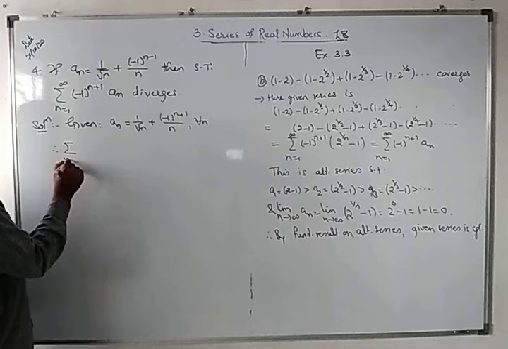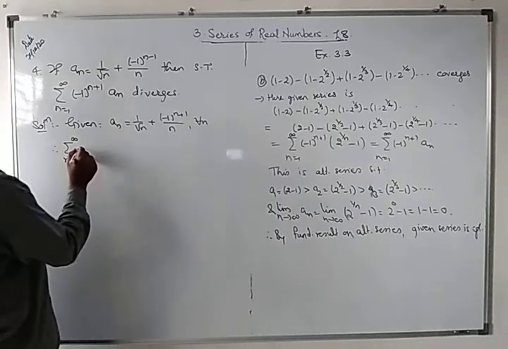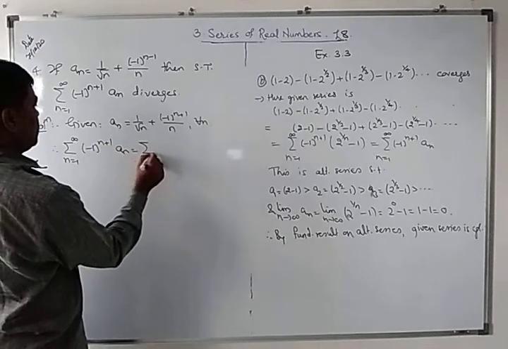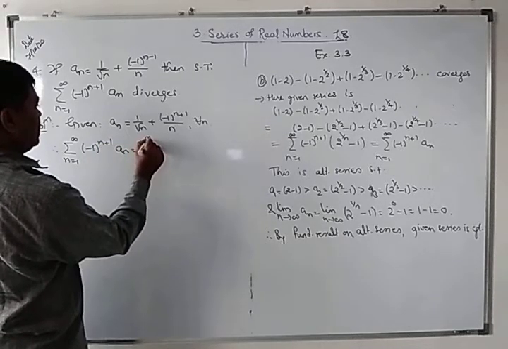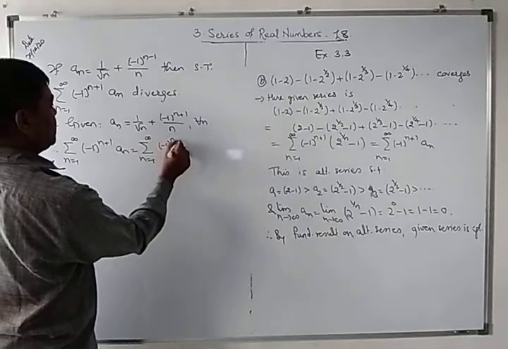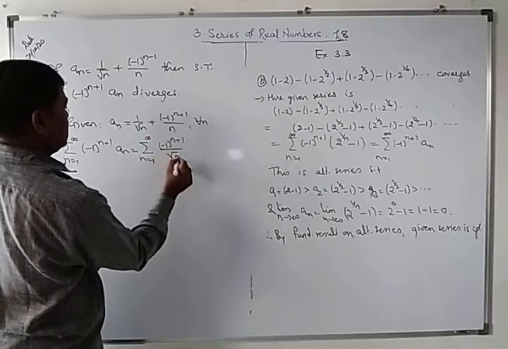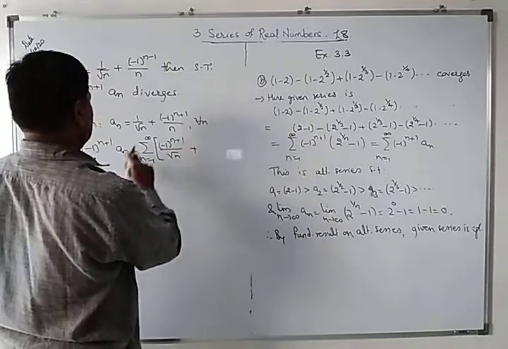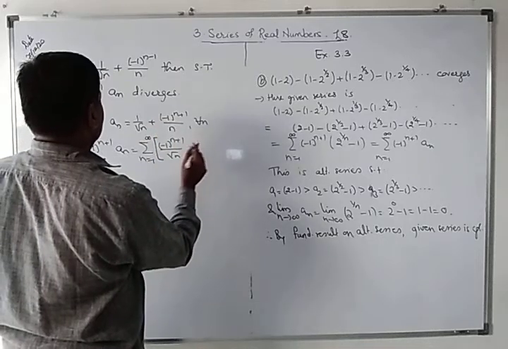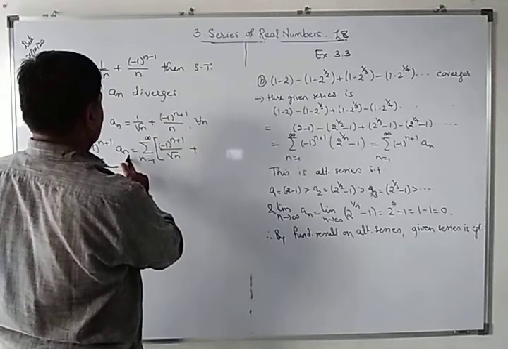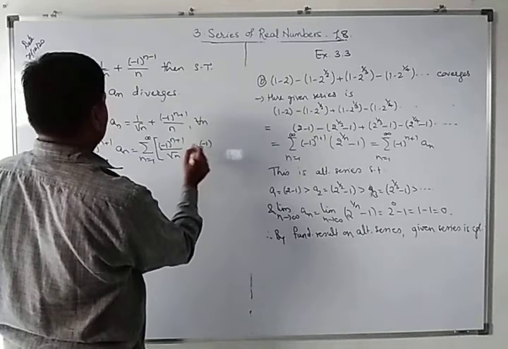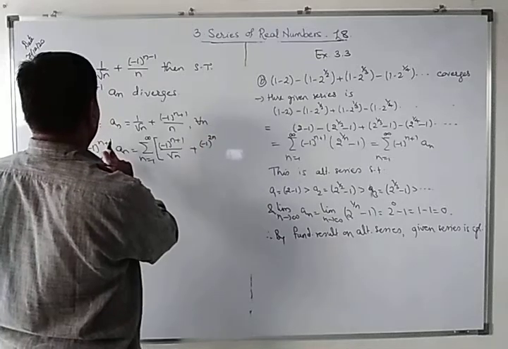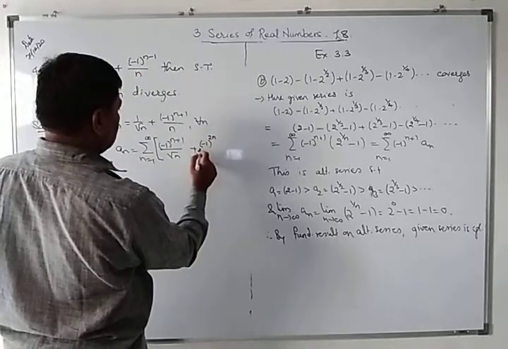Therefore, the summation from n equal to 1 of minus 1 raised to n plus 1 into a n is equal to the summation from n equal to 1 to infinity of minus 1 raised to n plus 1 upon root n, plus minus 1 raised to 2n plus 1 minus 1 will get cancelled, upon n.